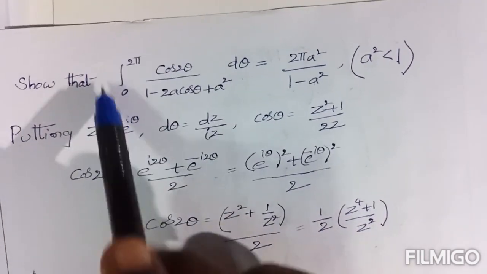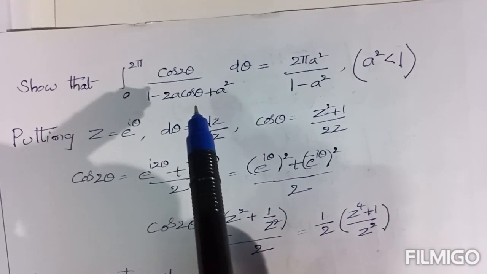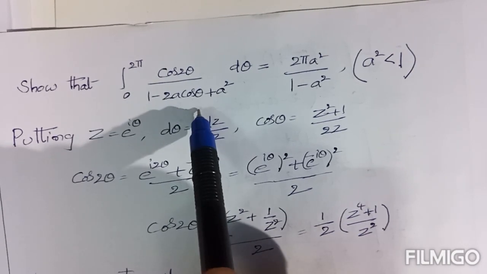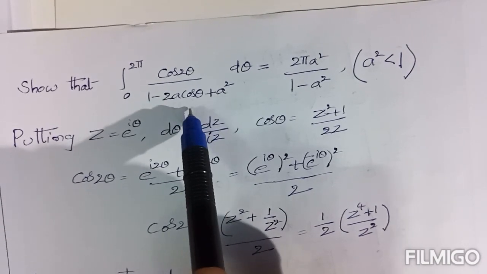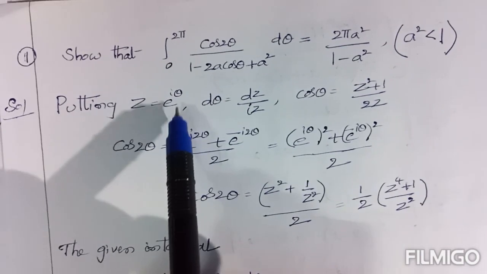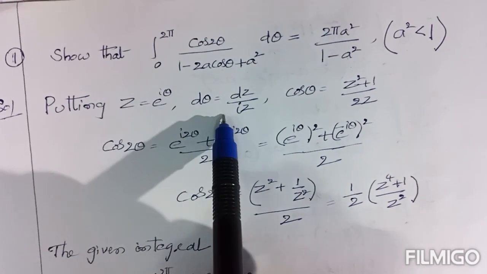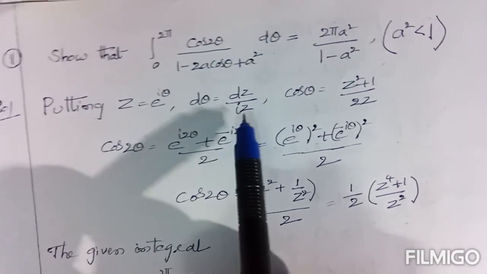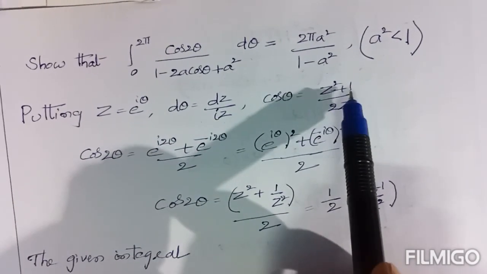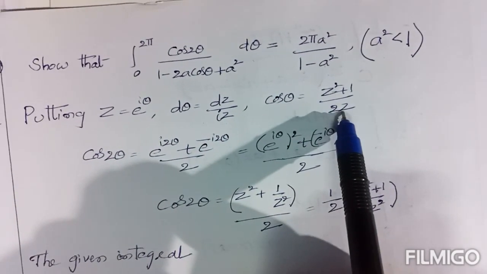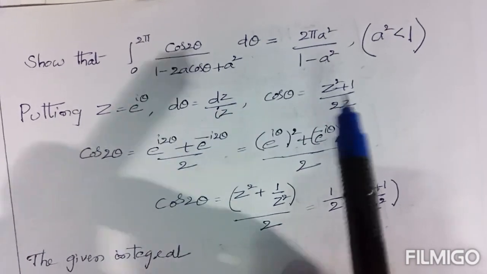So for such type of integral we have to use the type 1 model. Type 1 is nothing but we have to replace z equal to e power i theta. Then d theta equals dz by iz. Cos theta equals z square plus 1 by 2z. Just now we discussed this in the above step.